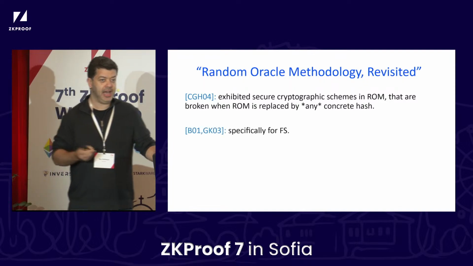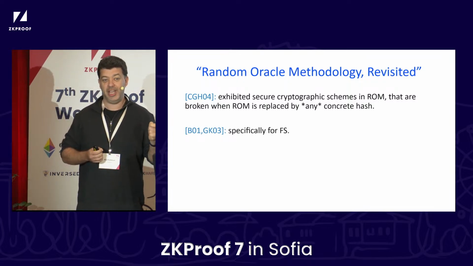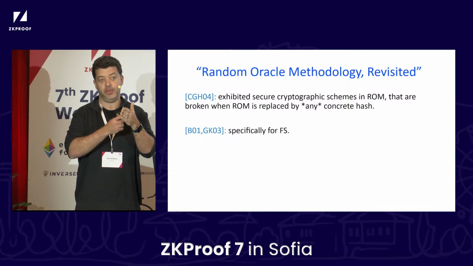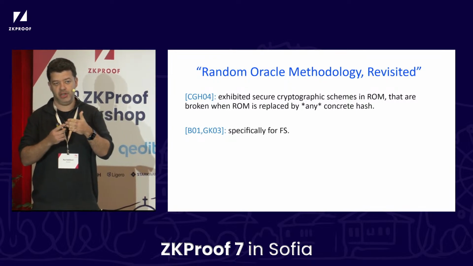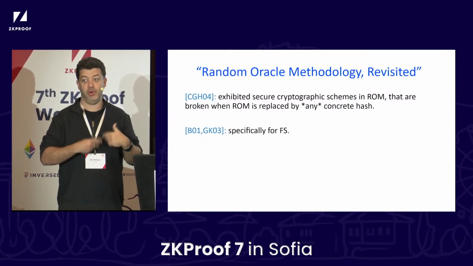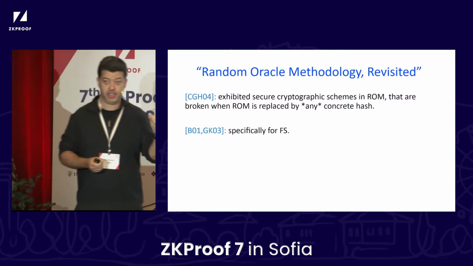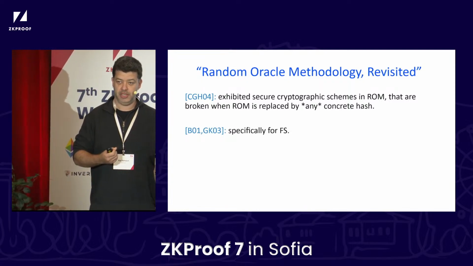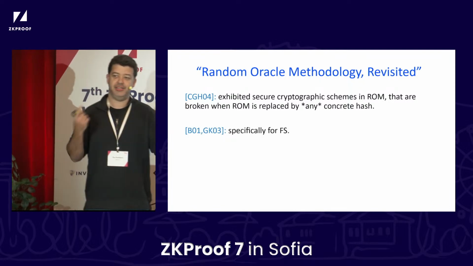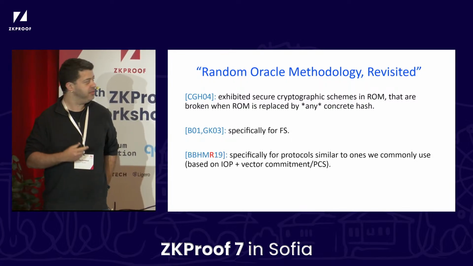A follow-up work by Boaz Barak and by Shafi Goldwasser and Yael Kalai showed that actually things are more worrying. Even Fiat-Shamir itself is broken in a similar way. What Yael and Shafi showed was an interactive protocol that is secure, it's sound. When you apply Fiat-Shamir, by Pointcheval-Stern, the resulting protocol is secure in the random oracle model. But if you replace the random oracle with any concrete hash function, it's broken. The catch here is that the interactive protocol that you start off with is contrived. Again, it was designed in order to fail. Still, it's getting closer.